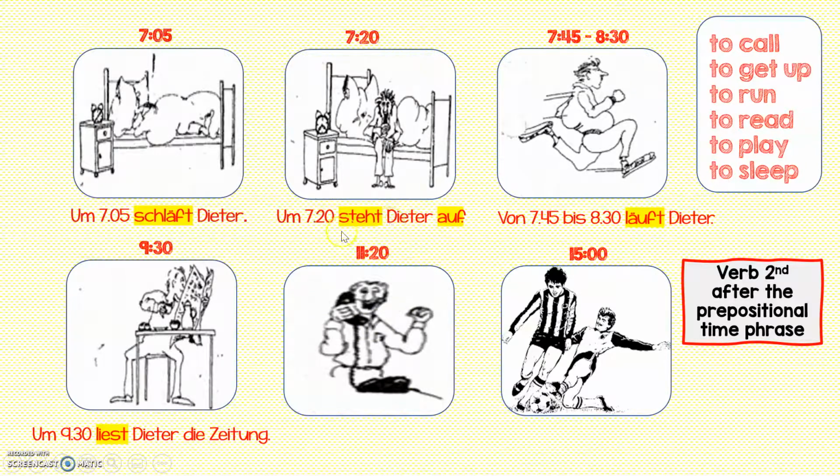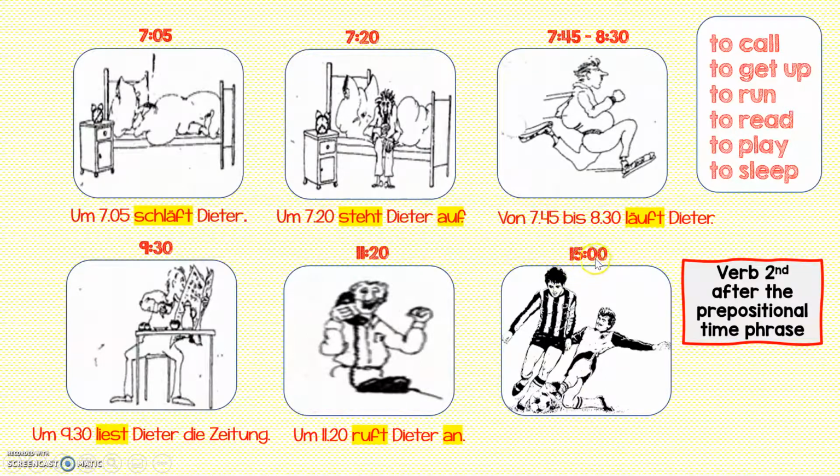Was macht Dieter 11:20? He's calling. This is another separable prefix verb, anrufen. We're going to split it, flip it, and conjugate it. We're going to start with our time element. 11:20 ruft Dieter an. We split the verb, we flip the verb, and we put the verb in the second position.